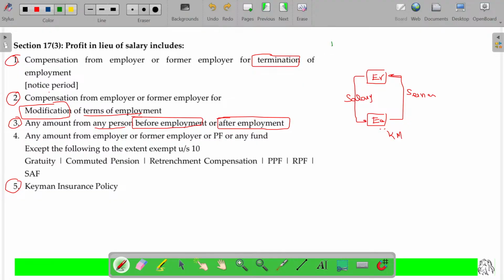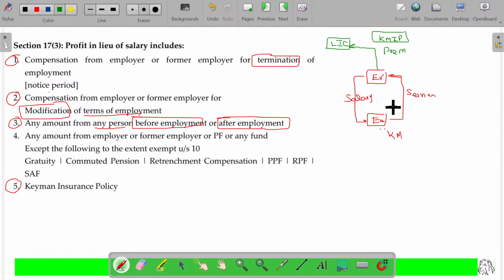Immediately, the employer goes to an insurance company, LIC. Sir, I want to insure. Okay, on whom? I want to insure this employee because he is our key man. Because of him only, we are getting around 10% of our profit. If he resigns or dies, then automatically there will be a small jolt in our profitability. Probably rather than 100 rupees, I may get only 85 rupees or 70 rupees. So I want to safeguard his life. Then for that, he makes a payment. This is called premium. This is called key man insurance policy. Is that clear?